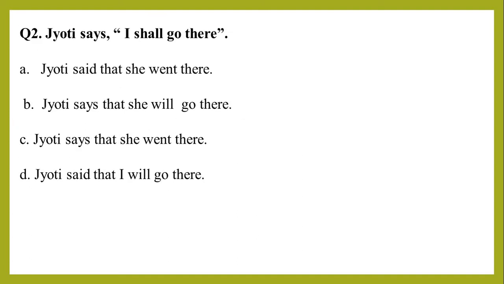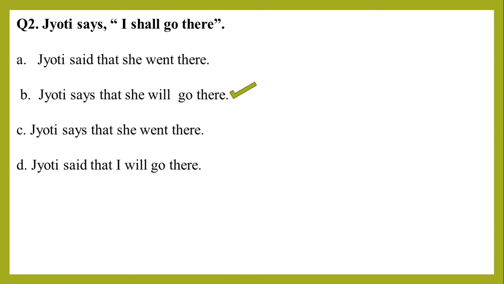Our second question is, Jyoti says, I shall go there. Options are, Jyoti said that she went there. Jyoti says that she will go there. Jyoti says that she went there. Fourth option, Jyoti said that I will go there. Our correct answer is option B. Jyoti says that she will go there.